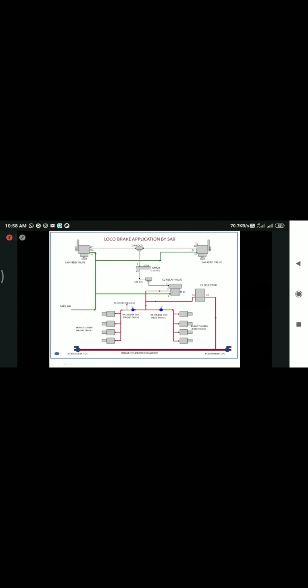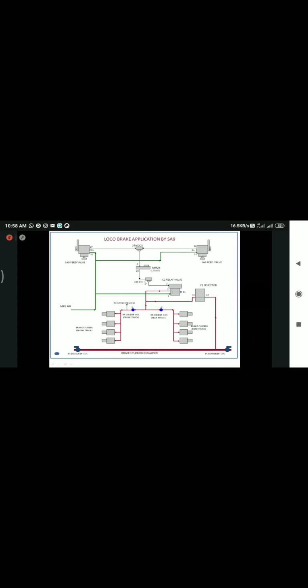This 24 double check valve is available between 2 SNN. From the working control stand, if SNN is in apply position, we are sending 3 kg per centimeter square pilot air pressure. But the non-working control stand SNN will always be in release position. So here the output will be 0. 0 is coming here, 3 or 3.5 kg is coming here. So the output will always give us 3.5 kg.